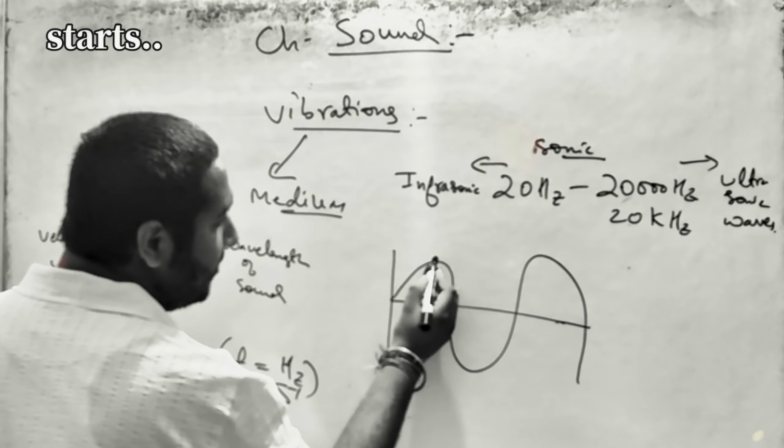thing, how the sound is produced. It's known as amplitude. And amplitude is the maximum height of the wave.